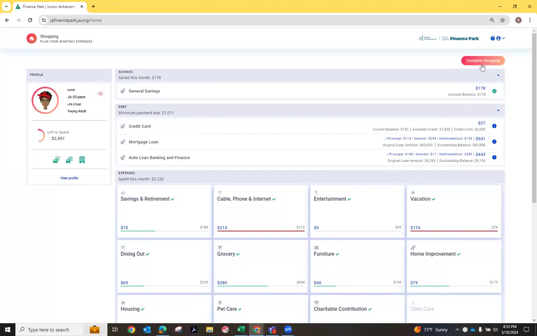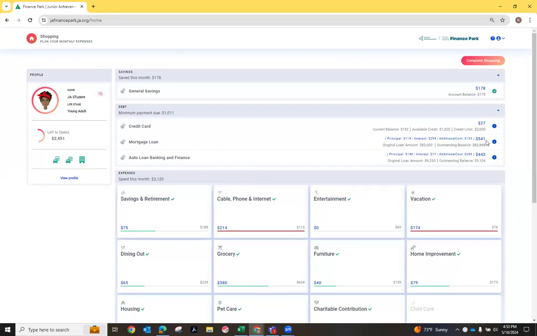Now, before I go to complete my shopping, we need to prompt the students to make sure they have enough money to pay their debts, because they're going to be prompted to do that after completing their shopping. So you'll notice that this is showing me that I have credit card, and I put some money on my credit as I was doing this just to show you what it would look like. But all students start with $100 as a balance. So we want to challenge the students to think about, if they have money, they want to try to pay that off as much as possible, not just the minimum, so that they can not have to pay interest in the future. I have a mortgage loan.